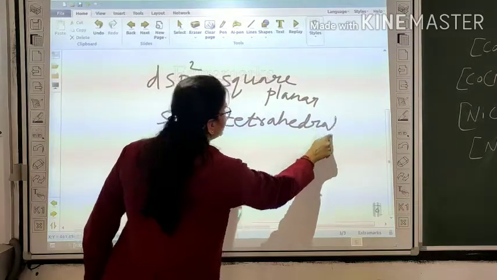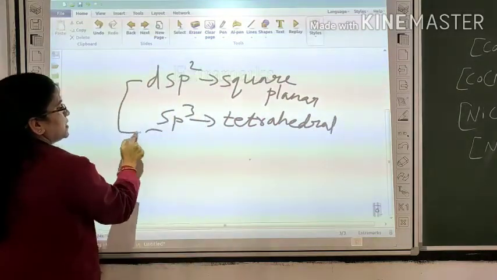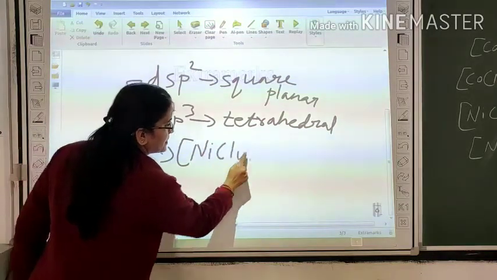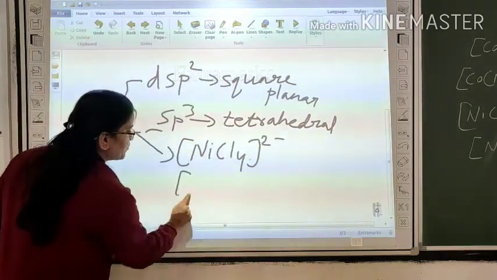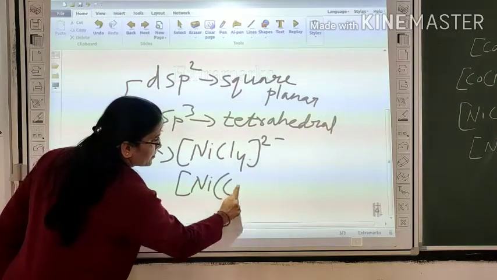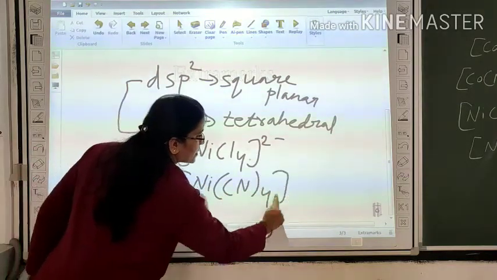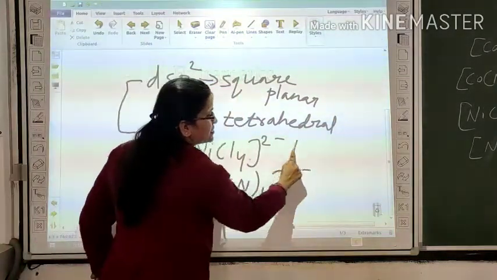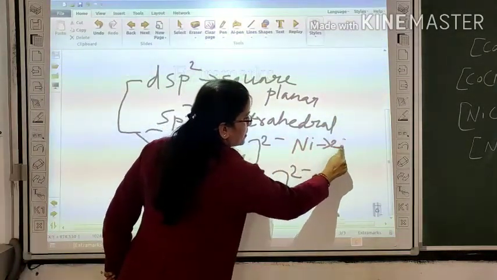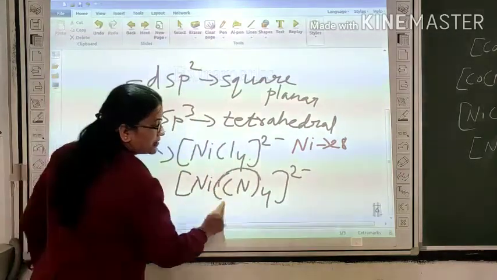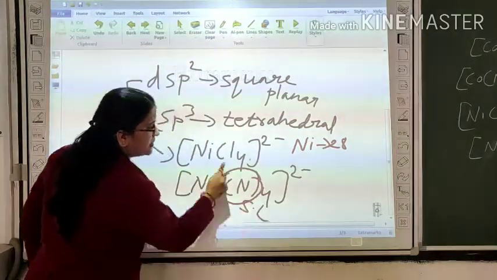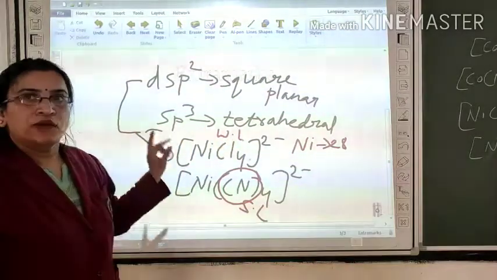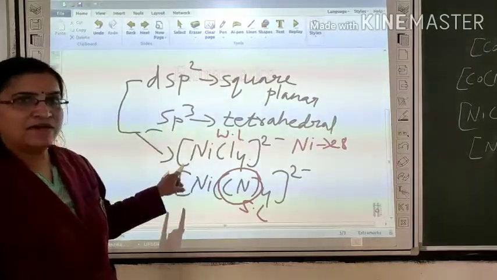To understand this type of hybridization, practice these 2 complexes yourself. The atomic number of nickel is 28. Remember, this is a strong ligand, that one is a weak ligand. When you try these 2, you understand everything.